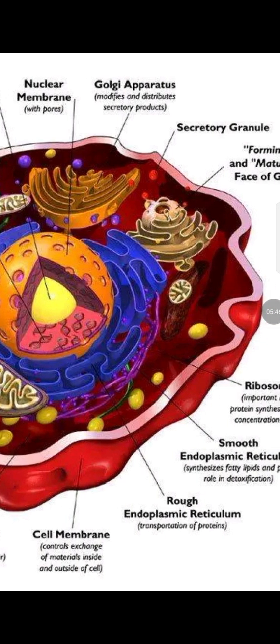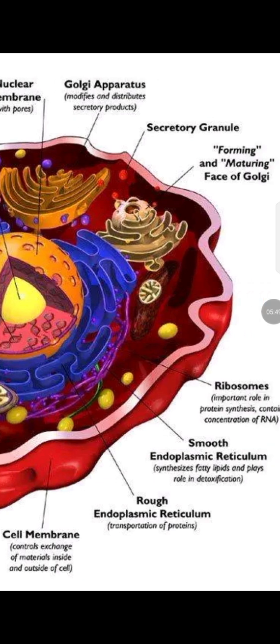Golgi apparatus, which modifies and distributes secretory products. Secretory granules as well, right?